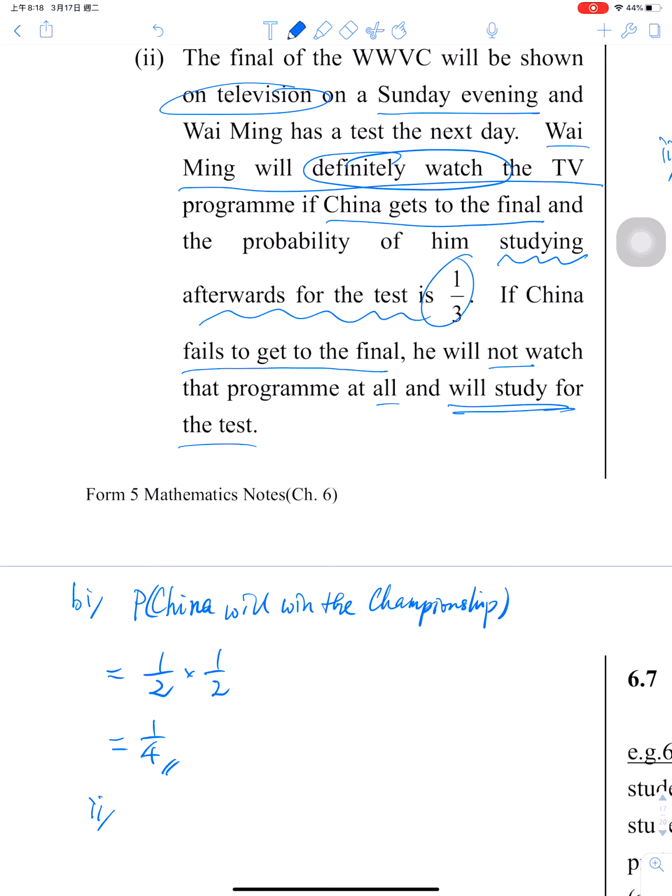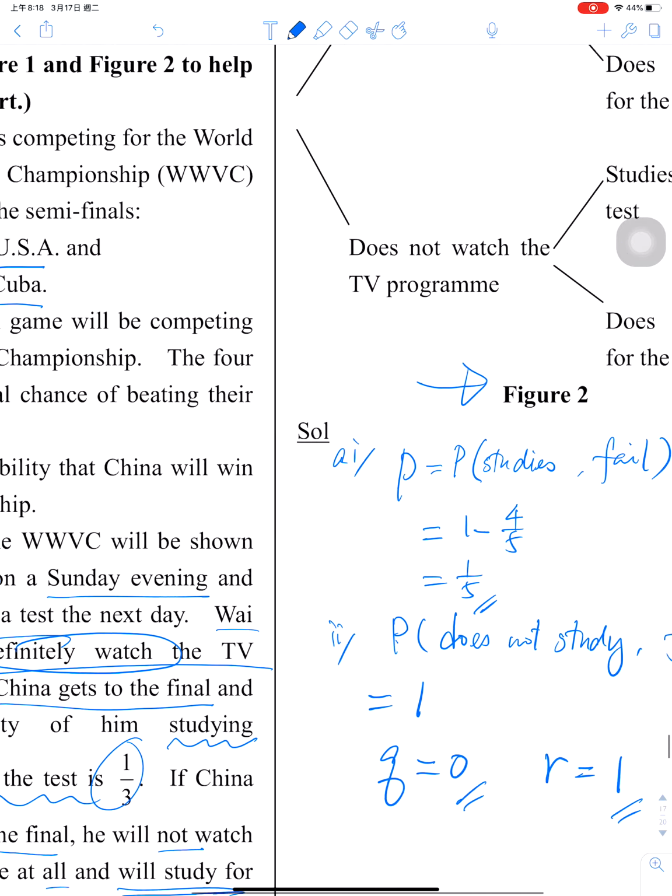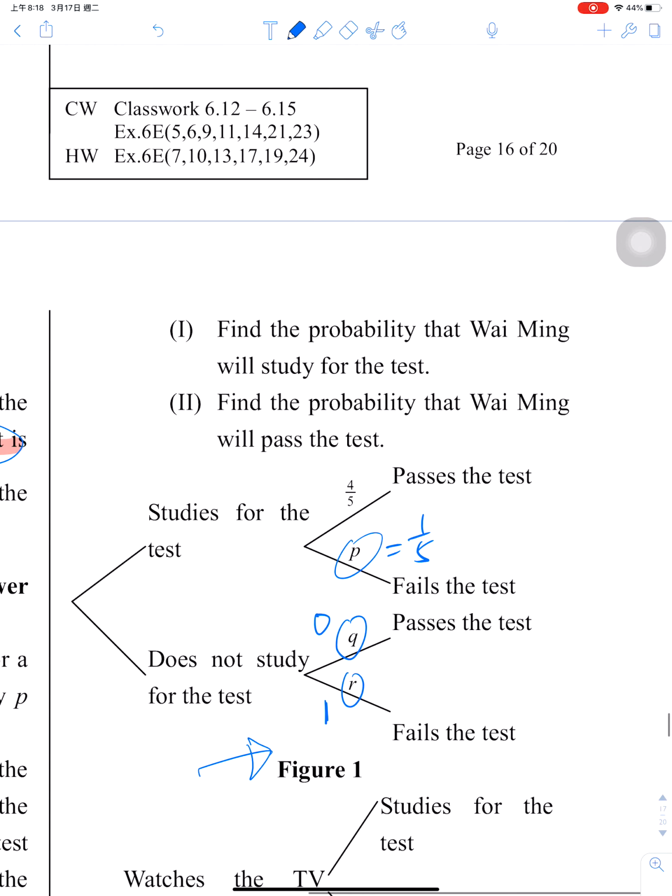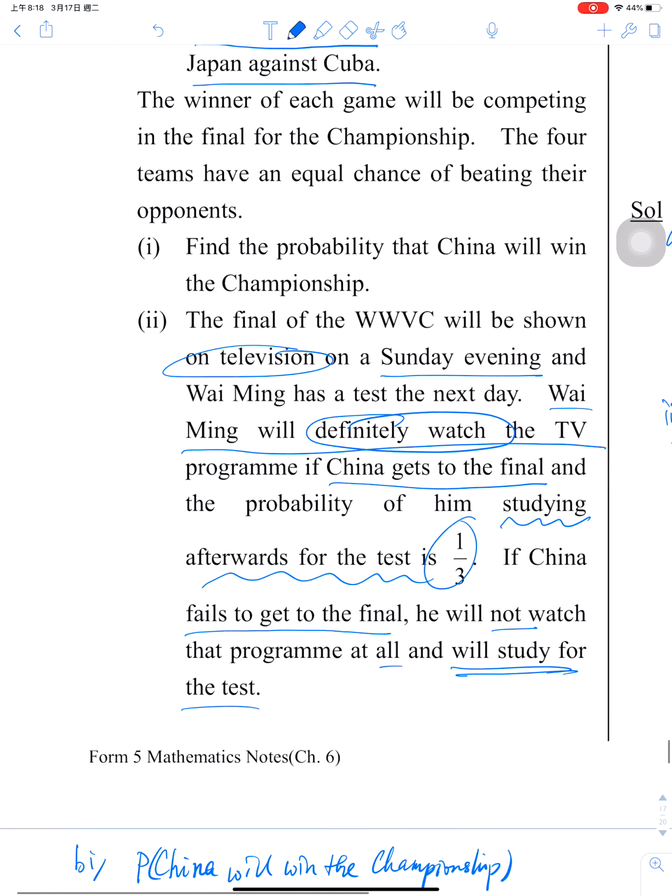Okay, let's have a look. The question B1: find the probability that Wyoming will study for the test. And question 2: the probability that Wyoming will pass the test. Okay, one is study, one is pass.